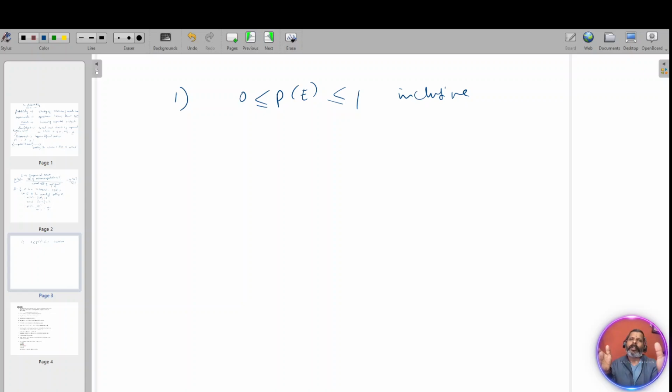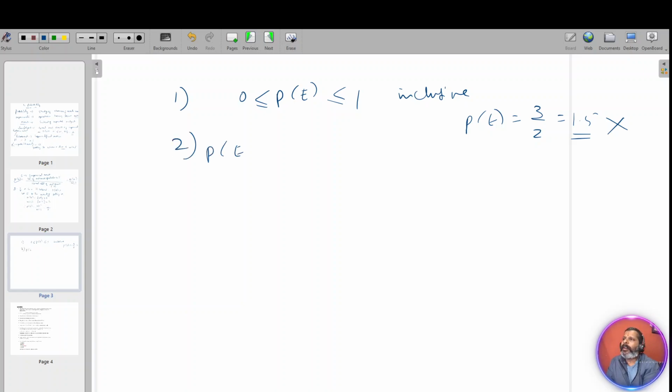If it is more than 1, it cannot be the probability of any event. Not only that, can 3 by 2 be the probability of any event? It's not only decimals. If you convert it to decimal, it will become 1.5, which is more than 1, so it cannot be the probability of any event. This kind of question will be asked.